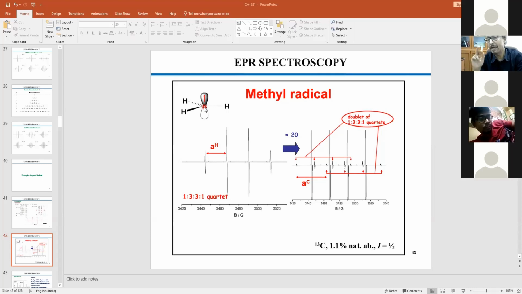So half spin means each of the lines follows 2nI+1. So for one carbon, 2 into 1 into half plus 1, that means every line will be split into 2. But if it is split, then the intensity would be 100 times less than your original spectrum, with 1%. And that is why you see the small peak over here.